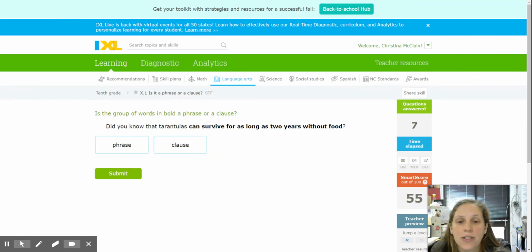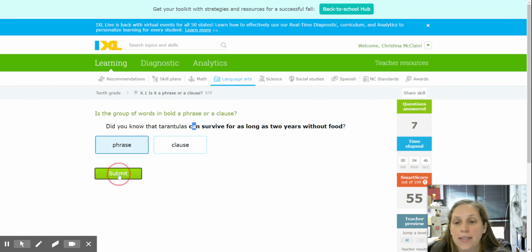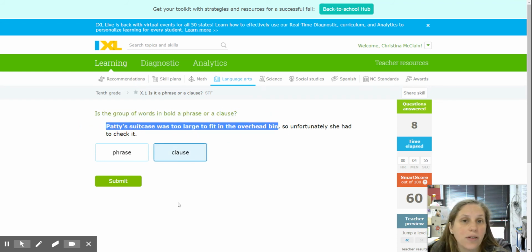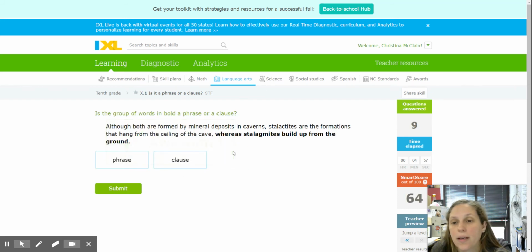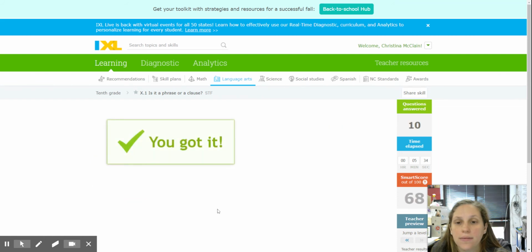Did you know that tarantulas can survive for as long as 2 years without food? So can survive for as long as 2 years without food is my predicate. I don't have a subject in this bold, so this would make it a phrase. Patty's suitcase was too large to fit in the overhead bin. So this is a complete sentence, right? So that means that it has to be a clause. This is an independent clause. Although both are formed by mineral deposits and caverns, stalactites are the formations that hang from the ceiling of the cave, whereas stalagmites build up from the ground. So here we have stalagmites, which is my subject. I've got build up from the ground, which is my predicate. This is a clause.